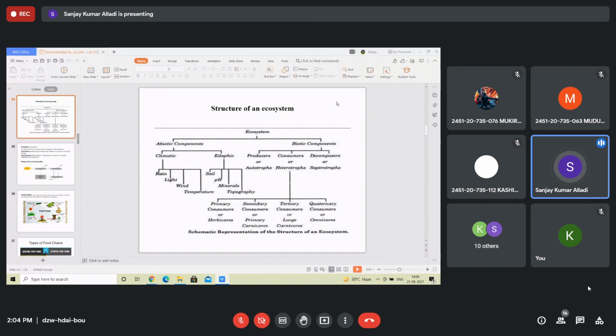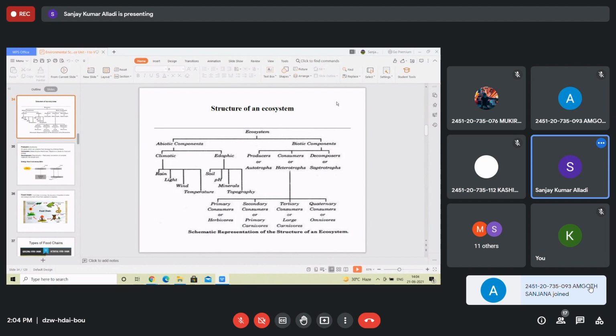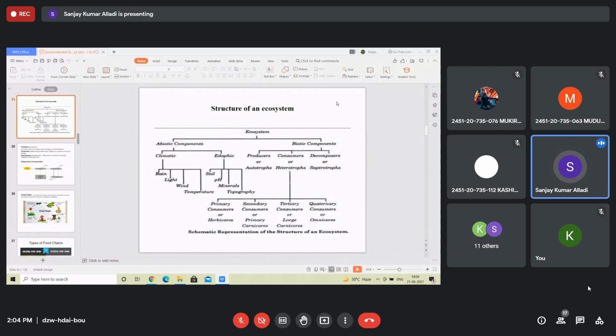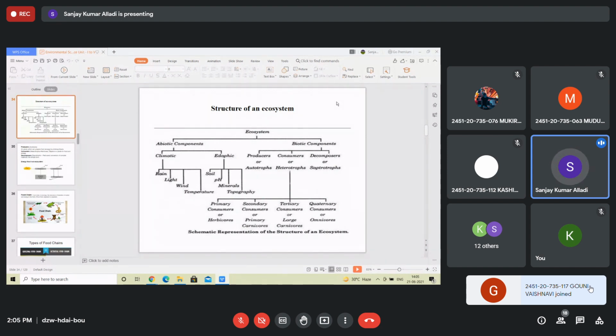And then quaternary carnivores are the carnivores which feed on the large tertiary consumers, primary carnivores like secondary consumers, and herbivores like primary consumers. All these three will be eaten up by the top carnivores or quaternary carnivores. And out of them, few are called omnivores that feed on both plants and animals, like humans and bear.